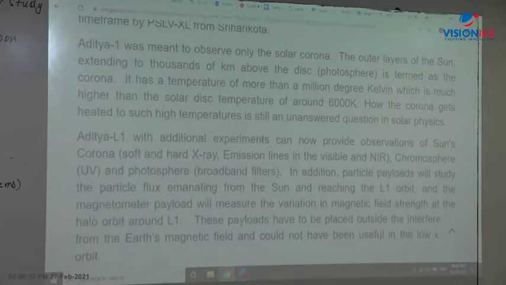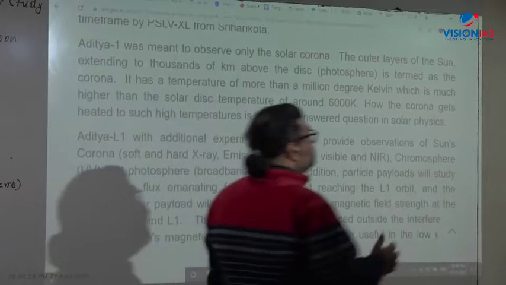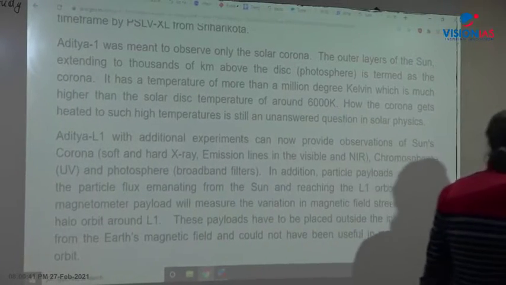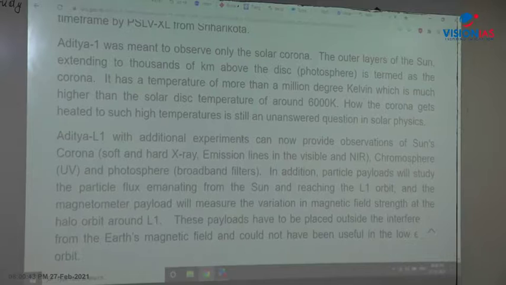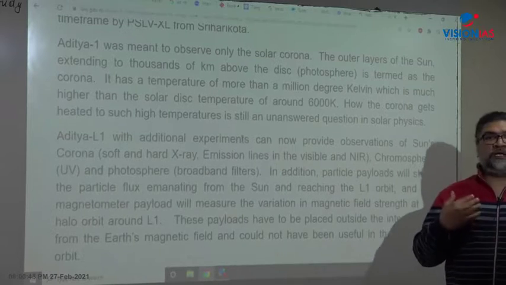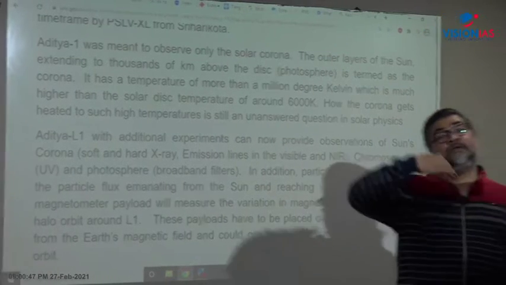Now what will the Aditya mission do? Aditya mission will study the sun's corona. Corona is the outer part of the sun, and one very important aspect of the corona is that it extends thousands of kilometers even outside the sun.